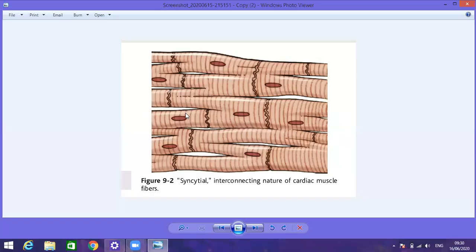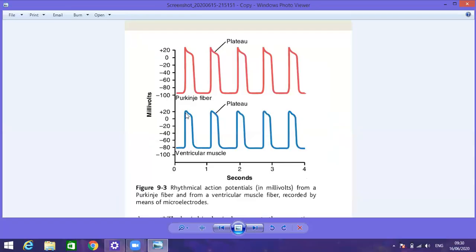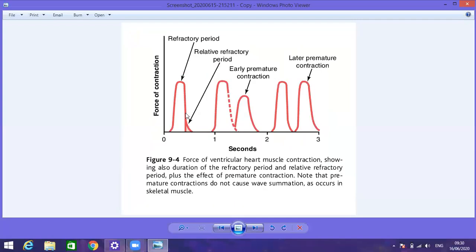But there is a specialized system that is gifted by God to the heart, that is the conductive system of the heart. Only the conductive system of the heart is responsible for the generation of action potential and spreading of that action potential from the atria into the ventricle and throughout the heart, right? That is so simple. Now the action potential is generated and the difference is clear.